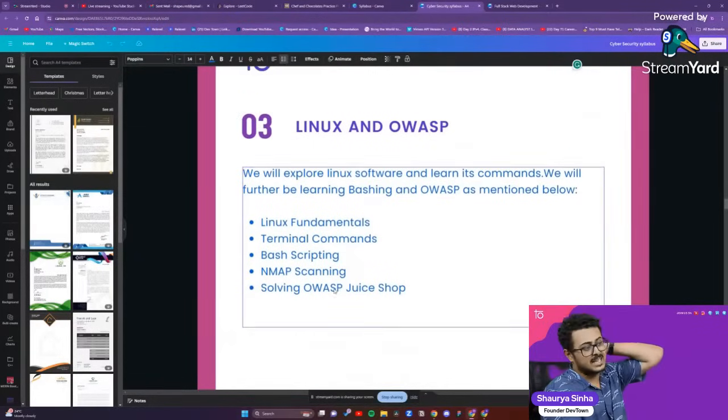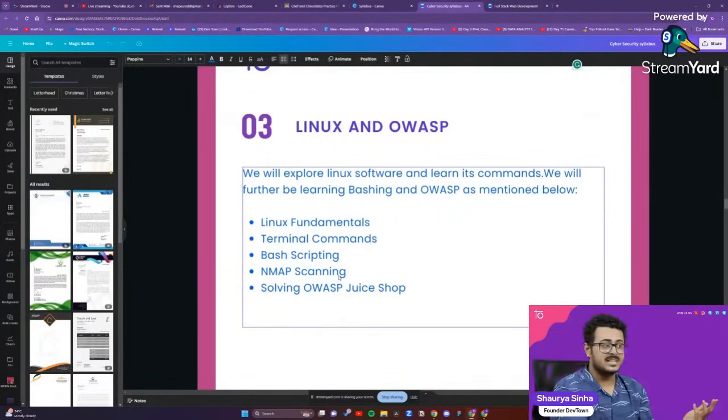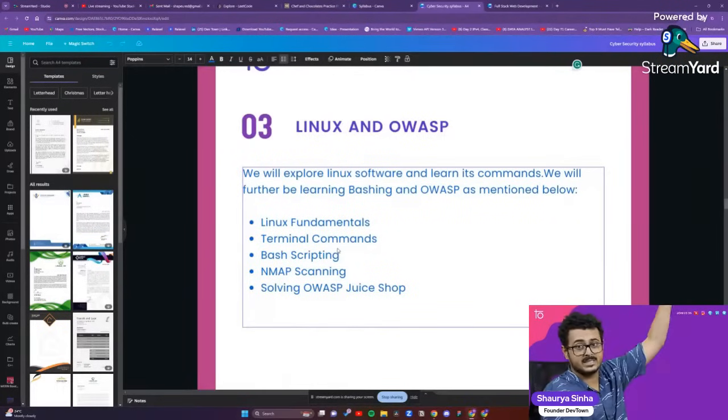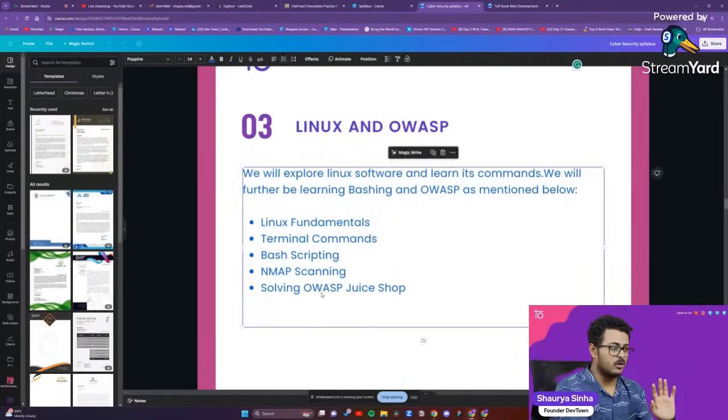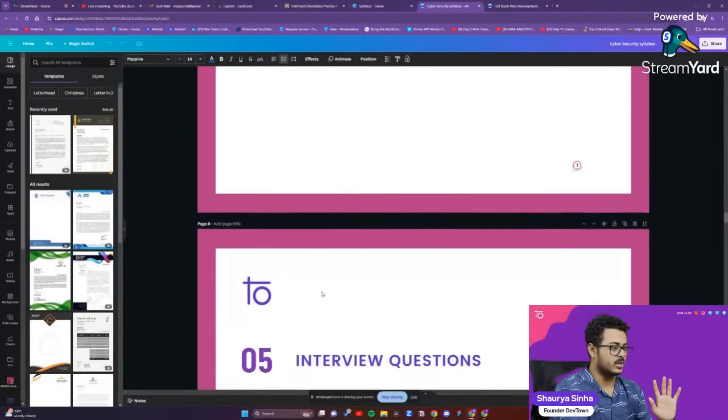Then you have Linux and OWASP. So Linux fundamentals, terminal scripting, terminal commands, bash scripting, Nmap port scanning. That was already present in the basics. This is the advanced that you need to do. Solving OWASP Juice Shop. Okay, OWASP is very important, guys. So please do not forget to do that.